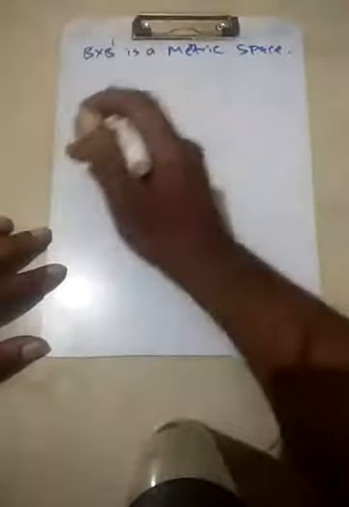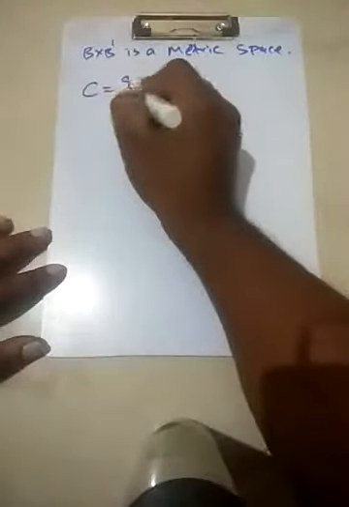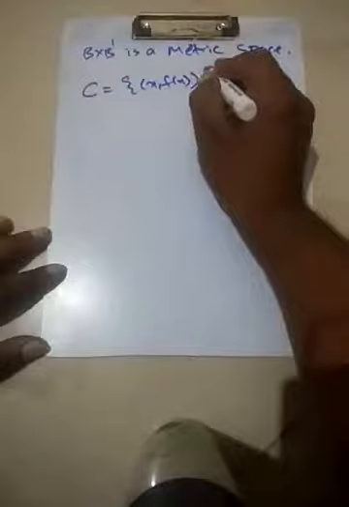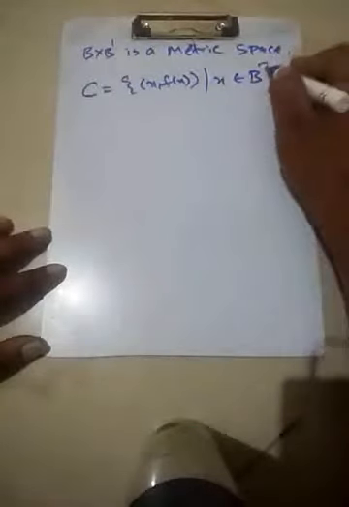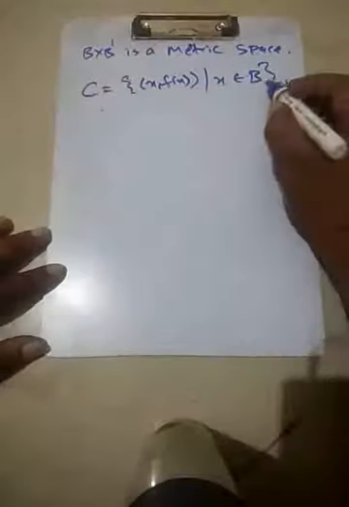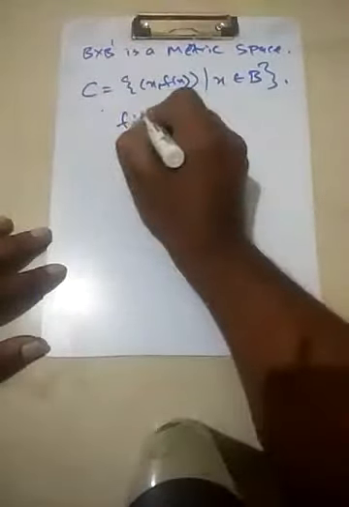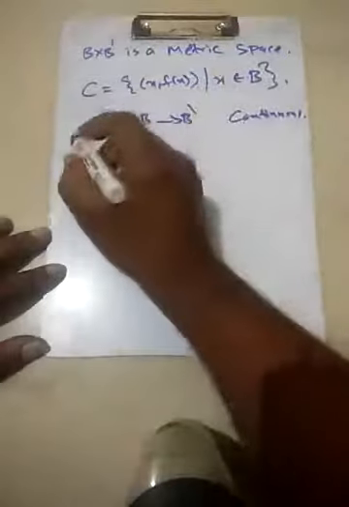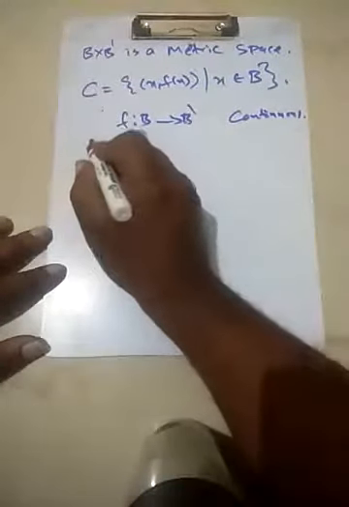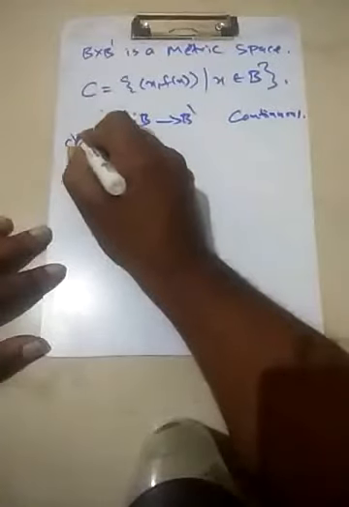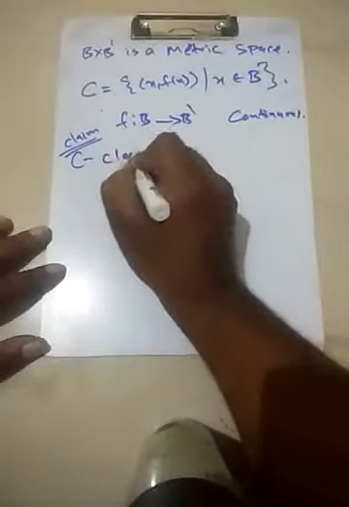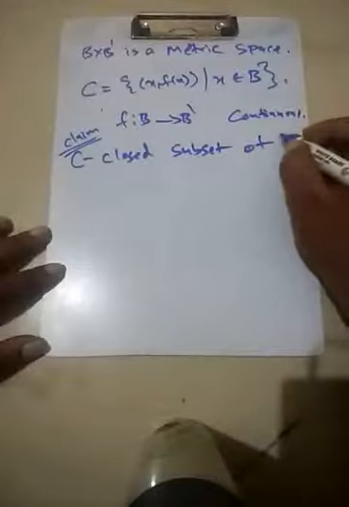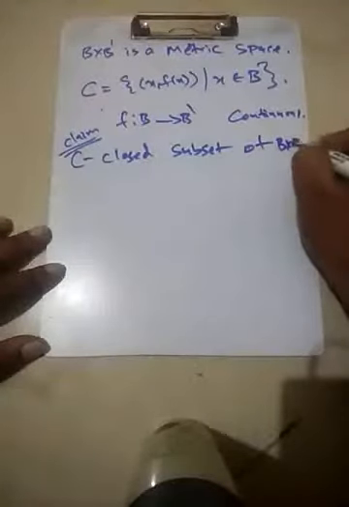and if we consider the set C, which is the set of x comma f of x such that x belongs to B and f of x is in B dash, where f is a continuous map from B to B dash, then C, this is the claim, is a closed subset of B cross B dash with respect to this metric